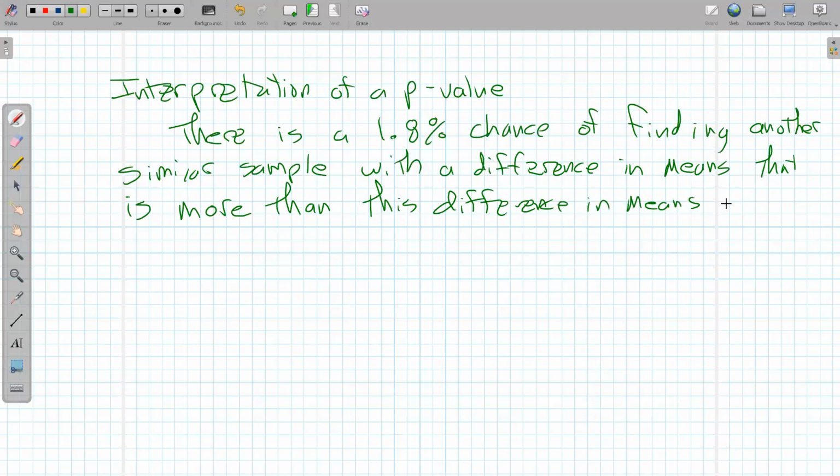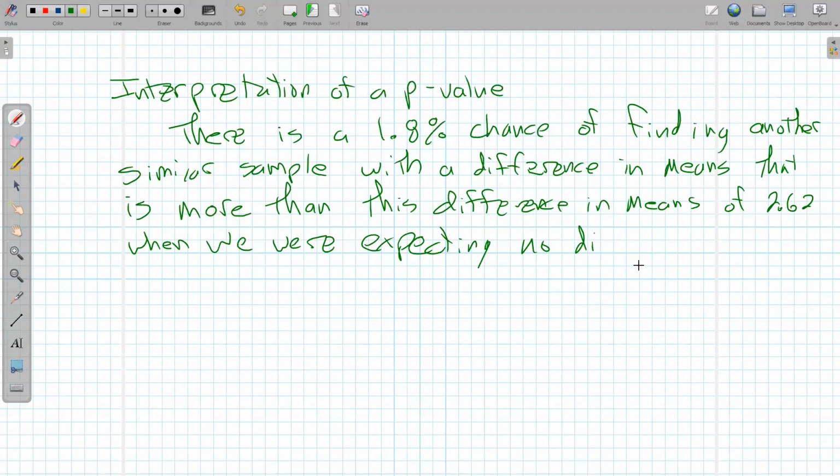And I'll often state that 2.62 when we were expecting no difference. And so I have to put in the null there too. So basically this describes the graph that I have of the p-value and how the computer and I came up with that 1.8.